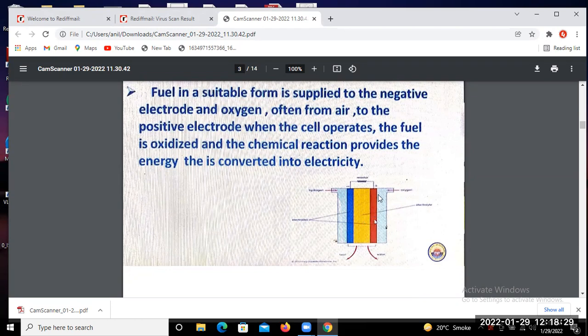You will find the positive and negative terminals, and current starts to flow from this direction to this direction, with the load connected here. This converts the chemical energy into electrical energy, with the electrolyte placed between the electrodes. This red one is the positive electrode, and this blue one is the negative electrode.